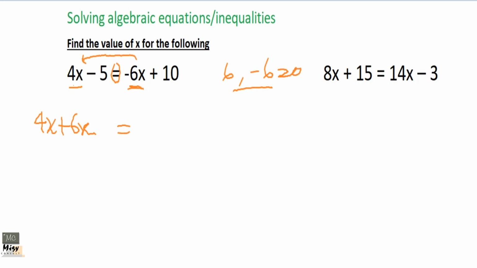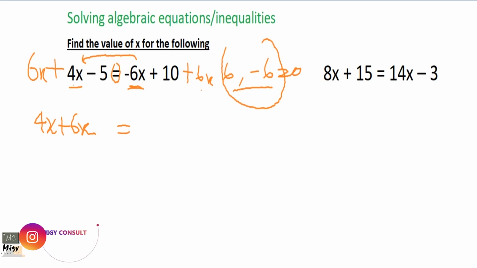So here what we wanted to do is get rid of this x here, so we added a 6x here and we did the same thing, 6x here. So you find the additive inverse of the number and add together. So minus 6x plus 6x is 0, but since you did it for the right hand side, you have to do it for the left hand side. That is the reason why. But in simple terms, we'll say that we are moving the 6x to come here. When we move it, we don't have to do it to both sides because we are just moving it. When you move it, it becomes a positive here. Then you have your minus 5 written down nicely.